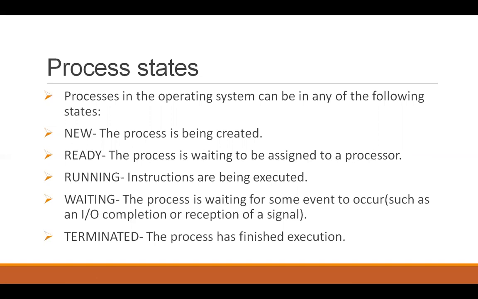And after the process has finished its work, all its statements have been executed, then the process will be sent to terminated, finished state. So these are 5 states in which a process can exist.